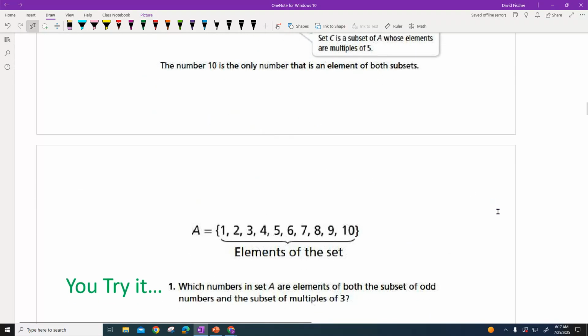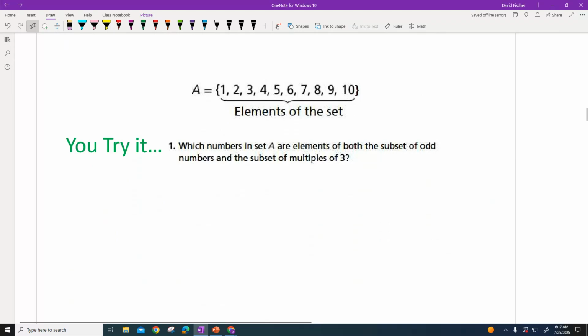All right, so now we're on the you try it. So this is where we use our whiteboards. Again, we've been in school now probably for 7 days, so you should be kind of on top of this, okay? And so pause the video when you're not in school and then give it a shot. It's okay to make mistakes, but we learn from our mistakes, okay?